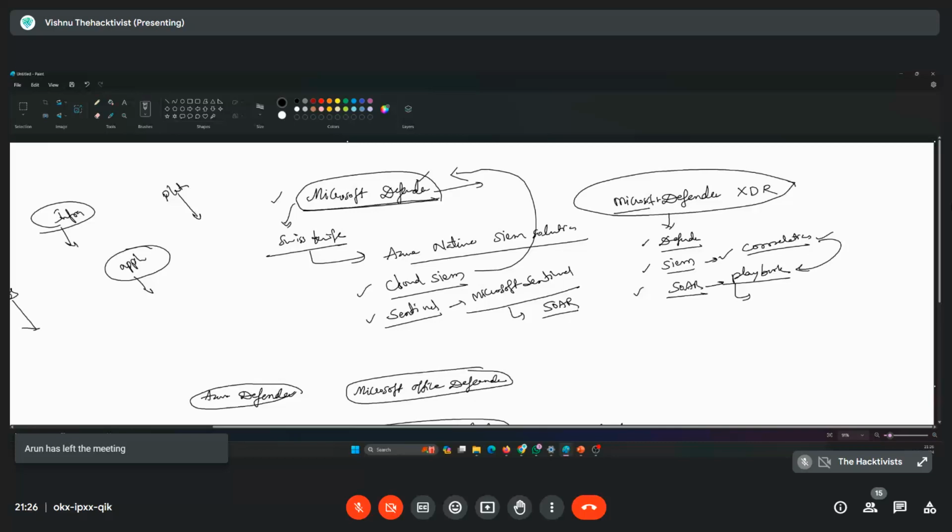So the entire process, if you see, is all about Microsoft XDR. Microsoft Defender XDR. I consider this one of the most beautiful, very stable, and the best products I have seen so far in the cloud. Right? So let's move on to this particular content. What are we going to learn?